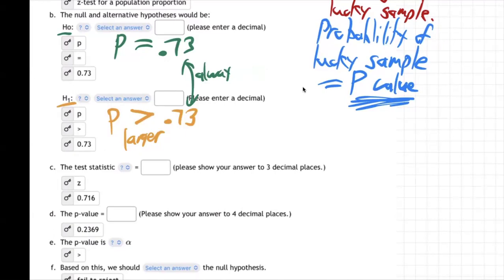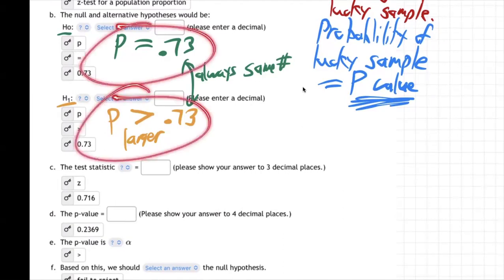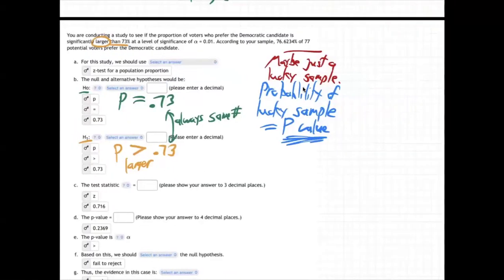I forget the S. They're always the same number. Why? Well, because that way they're saying different things about the same number. This guy's saying the percentage is equal to 0.73. This guy's saying, no, the percentage is greater than 0.73. Percentage of what? Well, the real percentage of people who prefer the Democratic candidate.